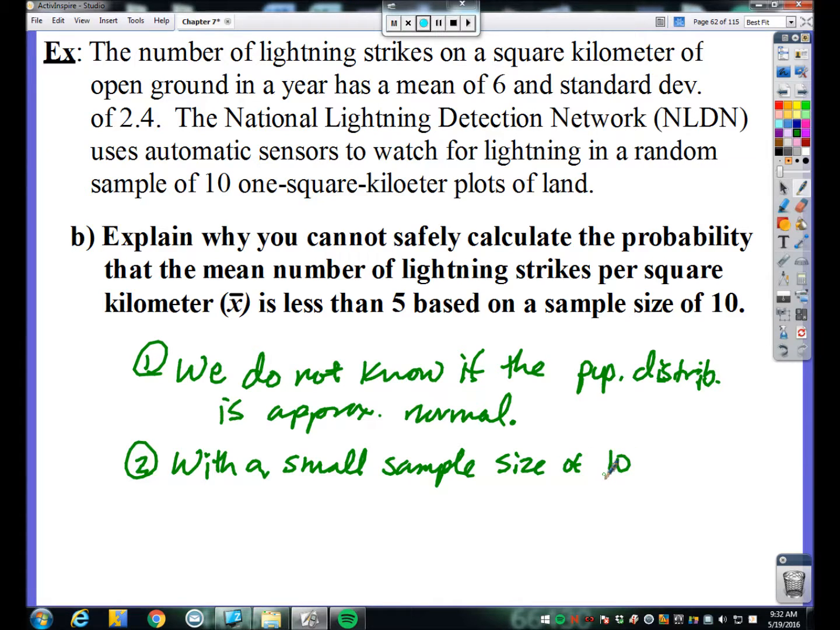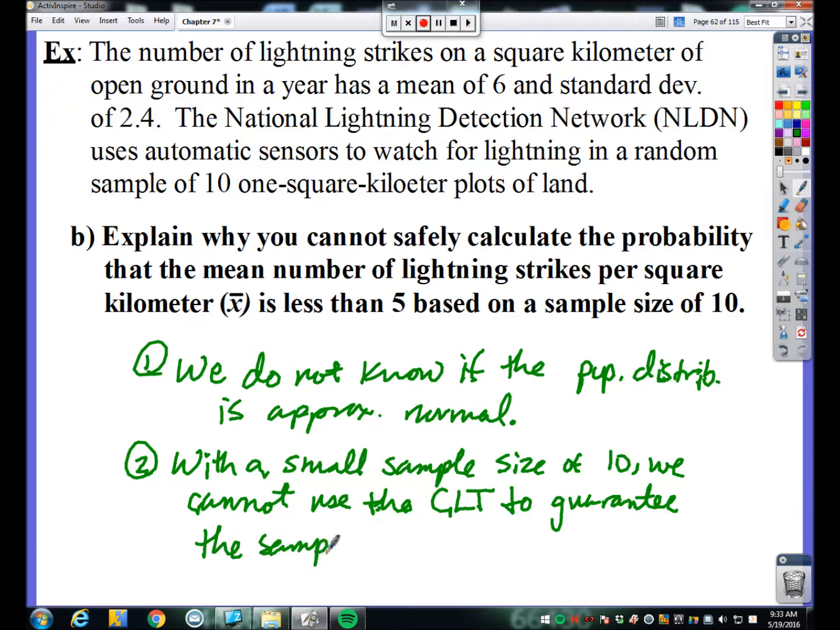I'm going to mention it. But if you just said with a small sample size, that would be fine. You don't have to specify how big it was. But with a small sample size of 10, we cannot use the central limit theorem, and it is absolutely okay to abbreviate the central limit theorem, the CLT. Okay, on the AP exam, they absolutely understand the CLT is the central limit theorem. So with a small sample size of 10, we cannot use the central limit theorem to guarantee